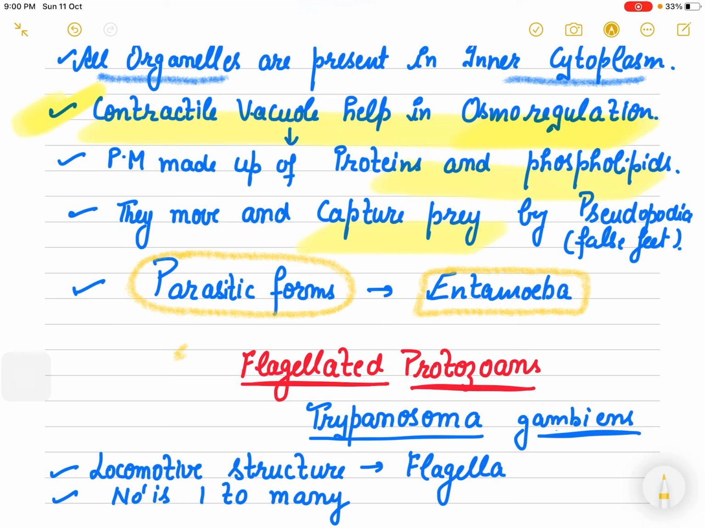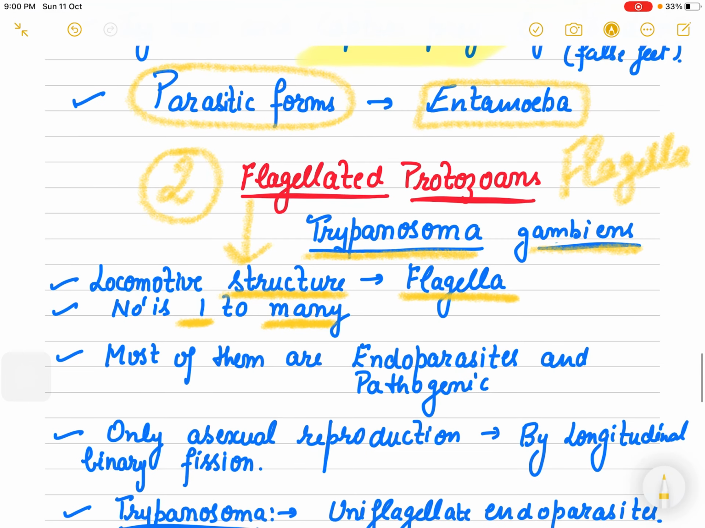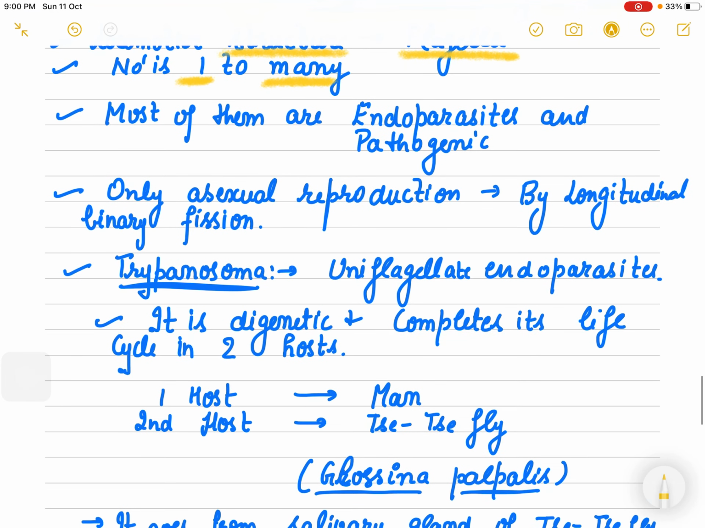The next group is flagellated protozoans, those which have flagella. And a very famous example here is Trypanosoma gambiense, right? In flagellated protozoans, I already told you that the locomotion structure is flagella. The number can vary. It can be one flagellum in a few cases, and many flagella in others. If I specifically tell you about Trypanosoma, then it is uniflagellate. It has a single flagellum, right?